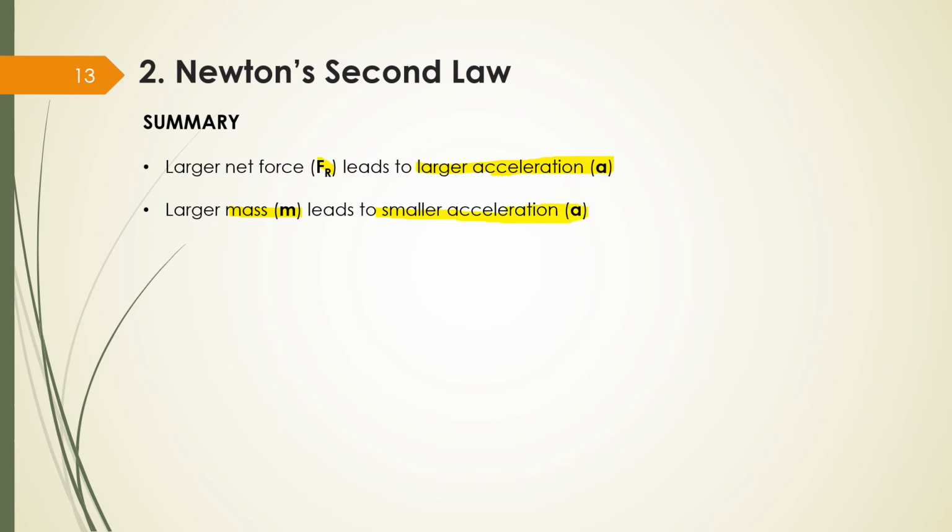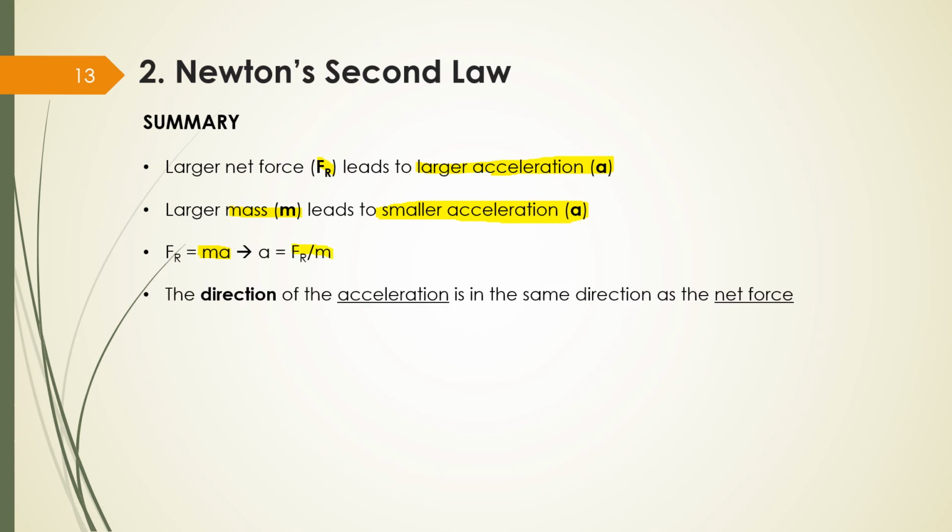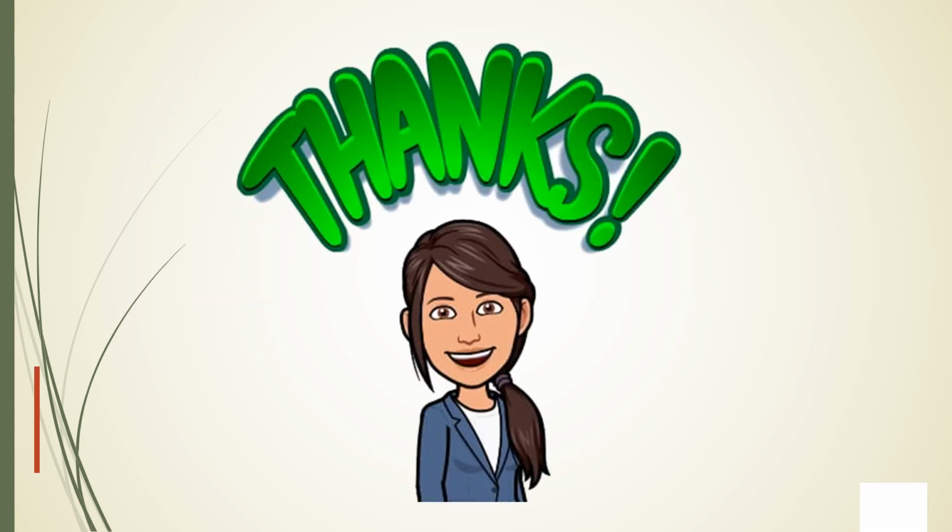So if I increase my mass, my acceleration decreases. And my resultant force, how do I calculate it? Mass times acceleration, or I can calculate the acceleration directly. I just need to divide my force by my mass. The direction of the acceleration is in the same direction as the net force.